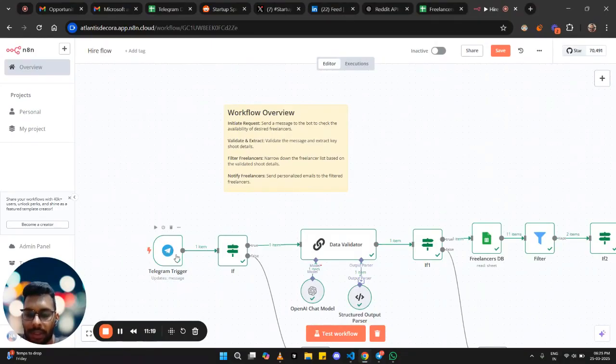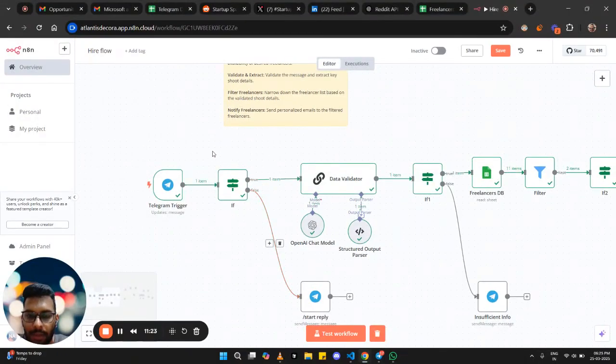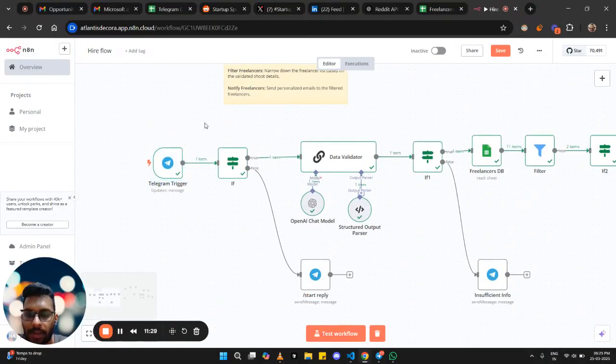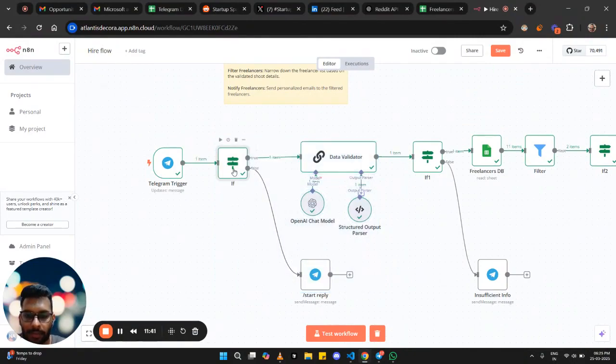After the request is initiated, we move on to validating and extracting the data. This part was the first step of initiating the request, and this part is validating and extracting the required data. In the validation, we are doing the validation here in the if node.